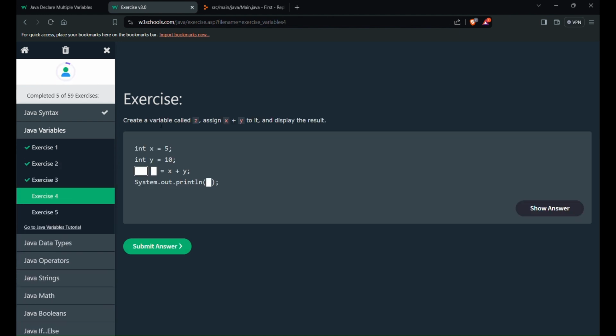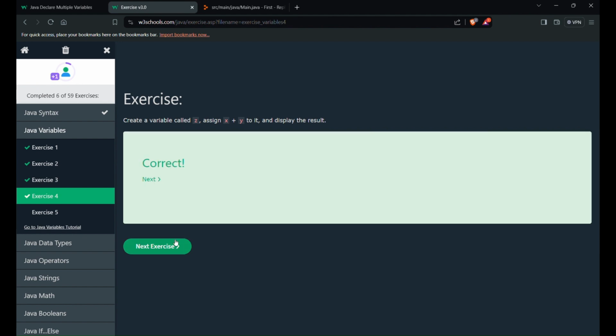Next, create a variable z and assign x plus y to it and display the result. So here it will be int z, and you have to print z. So this is also done.